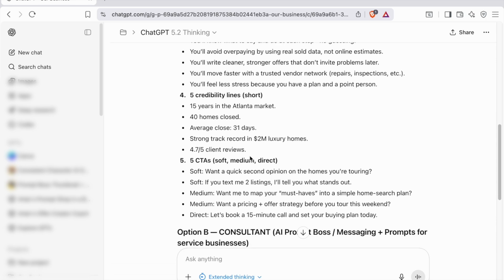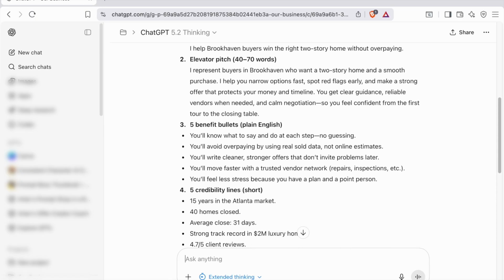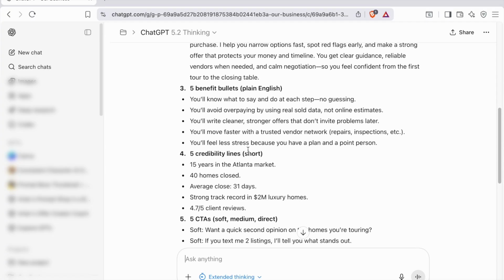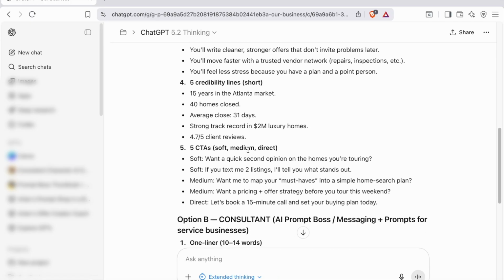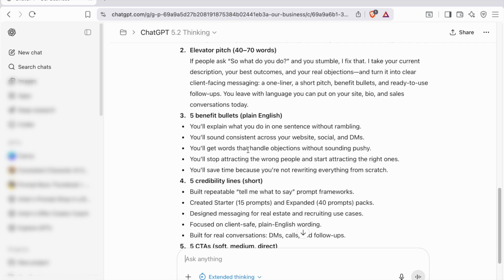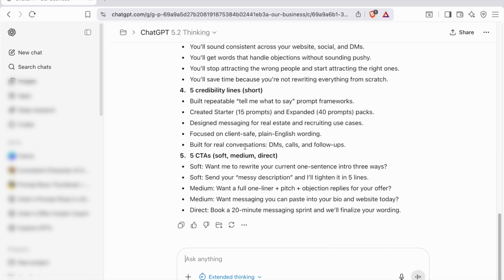This is actually based on information that we've already given to the system, even though I did not put fresh information in. This is information that's in the memory because of some of the other prompts that we've demonstrated here. So it's giving us an example here. Then the second one is basically giving us one for our own company, AI Prompt Boss. Turn your messy offer into words people instantly understand and buy. So if people ask, so what do you do? And you stumble, I fix that. So it is giving us one for our own business, which is great. Now, some of these lines will feel a little bit fluffed up.